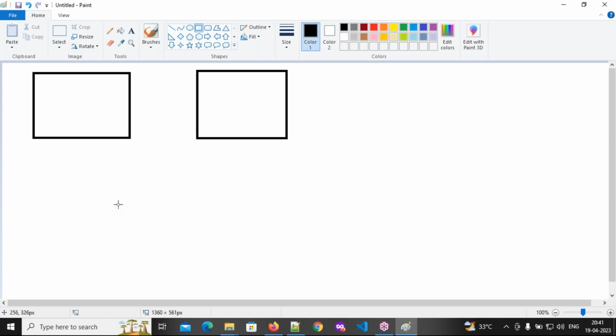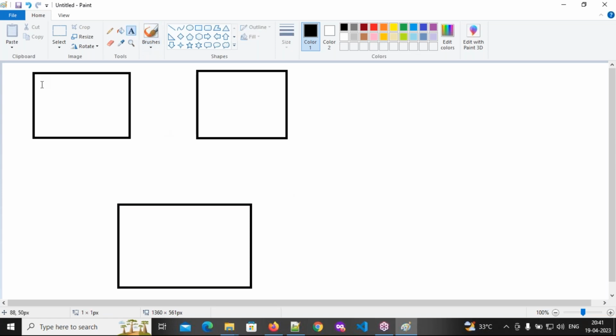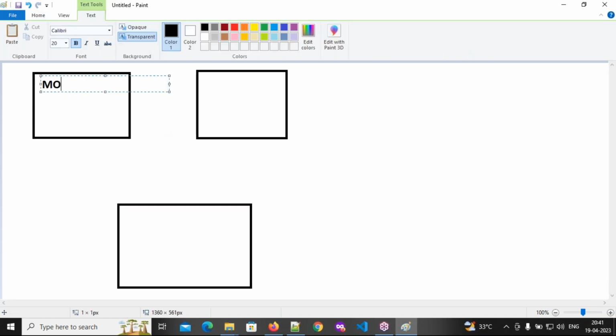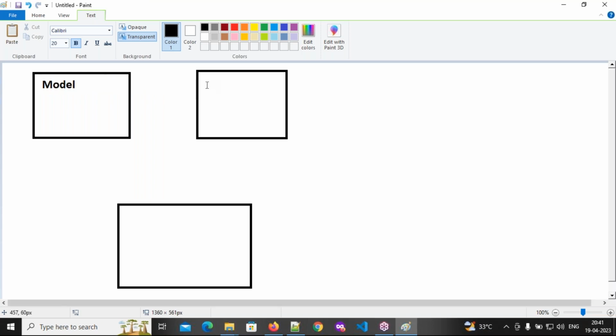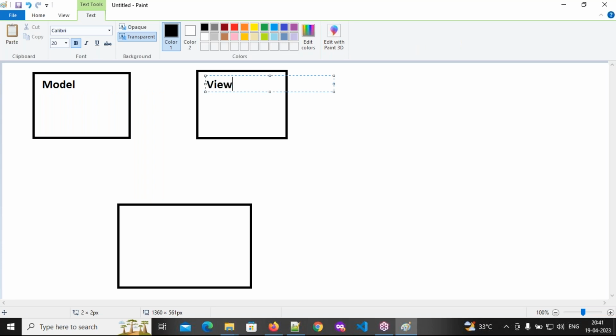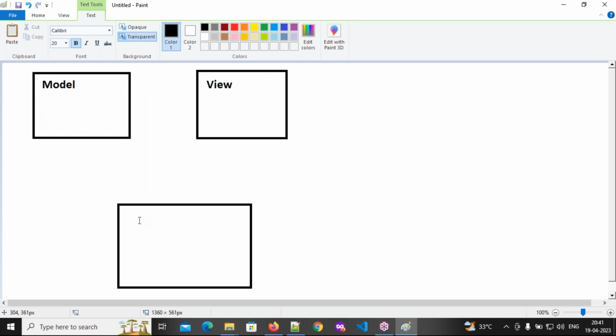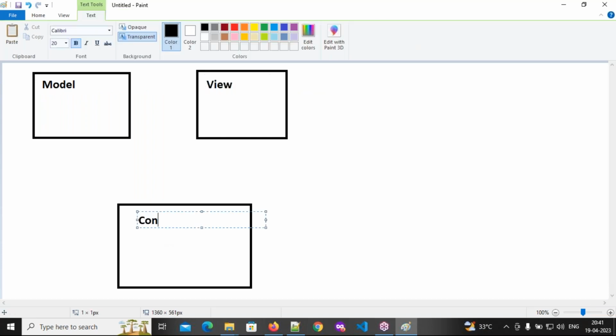Consider this is the controller. So what is this? Model. What is this? View. And what is this? Controller.